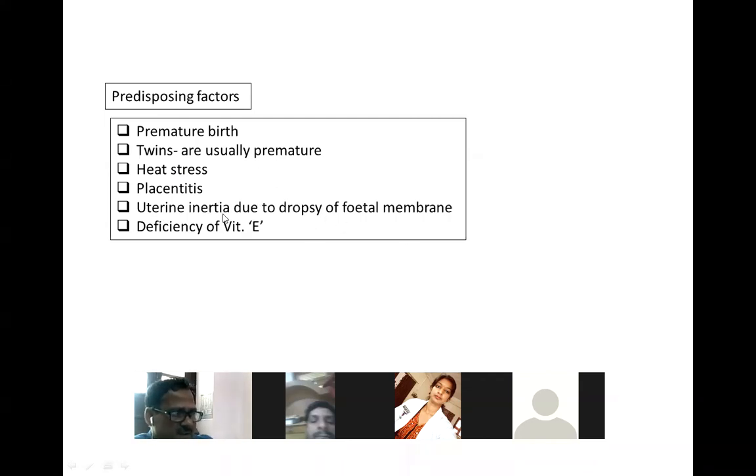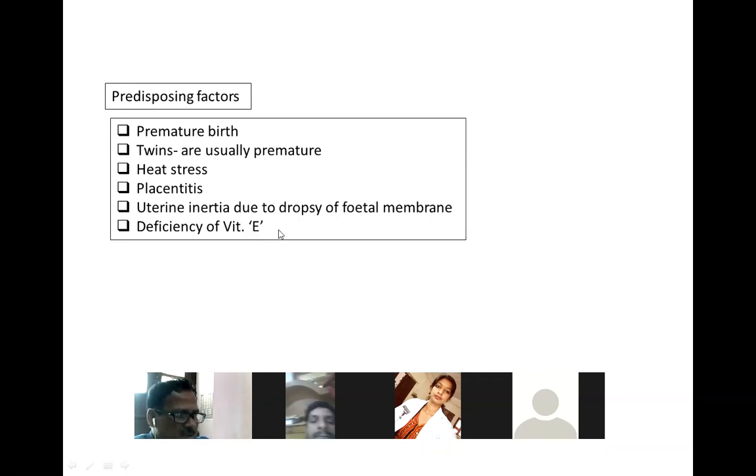Sometimes uterine inertia. What is uterine inertia? When there is no activity in the contraction and dilatation of the uterine muscles, this is called uterine inertia. At that time the animal will not generate any labor pain. Uterine inertia many a time happens due to dropsy of fetal membrane, because the fetal membrane is retained with the fluid which is giving pressure on the uterus layer, the uterus membrane. So uterine inertia may be mainly due to the dropsy of fetal membrane.